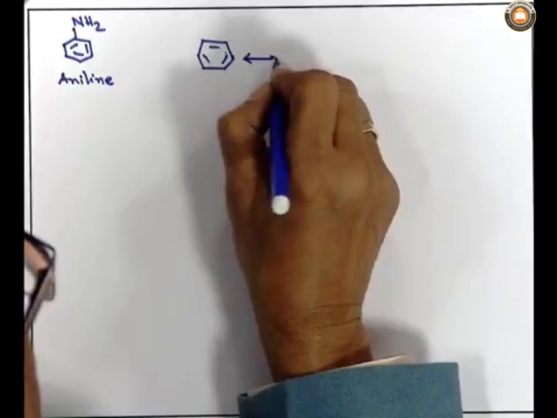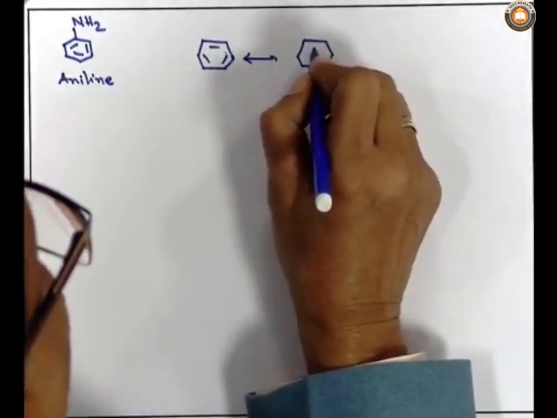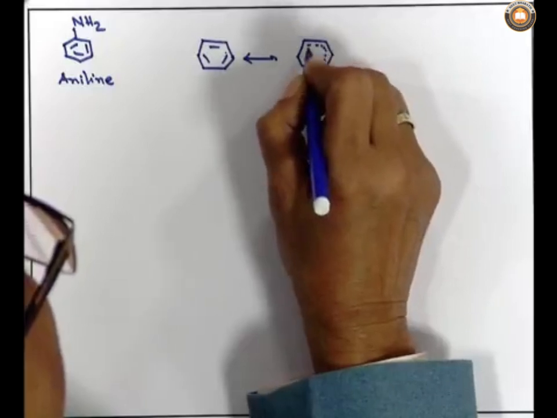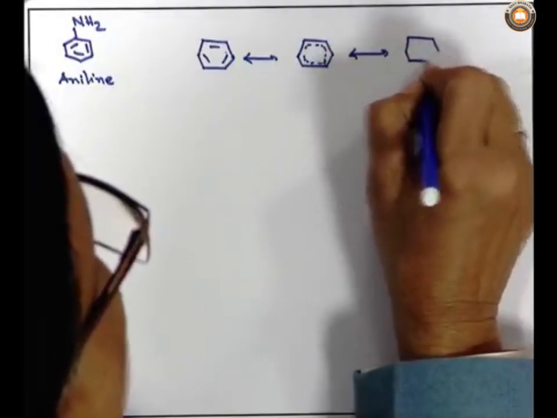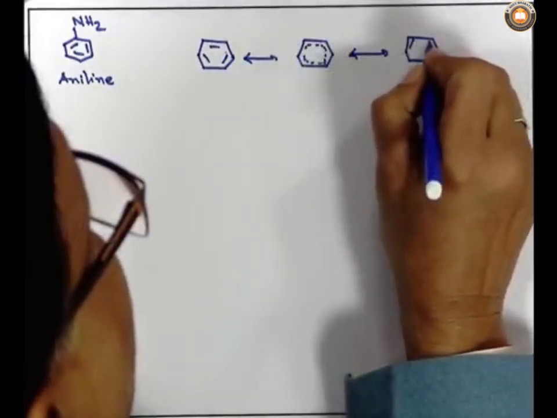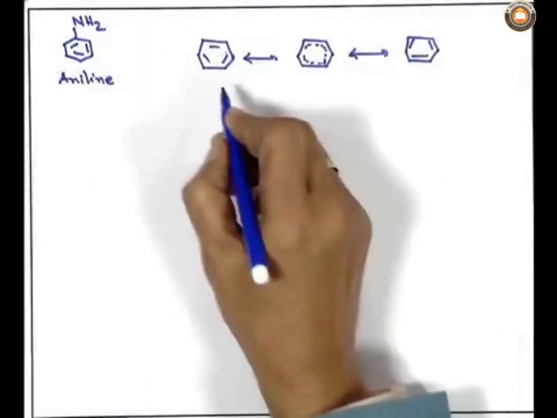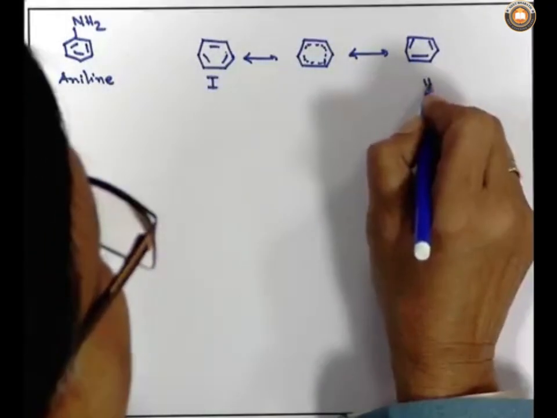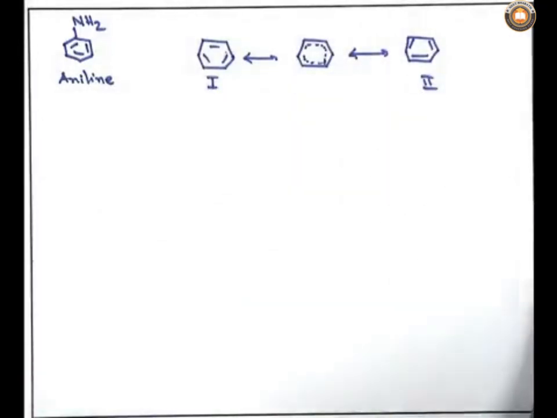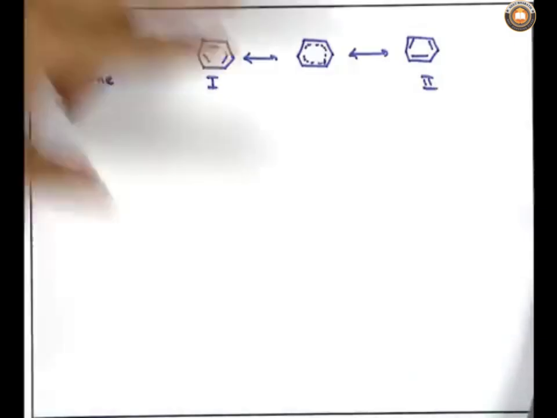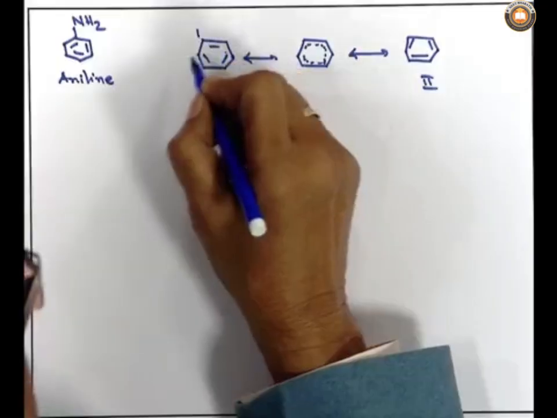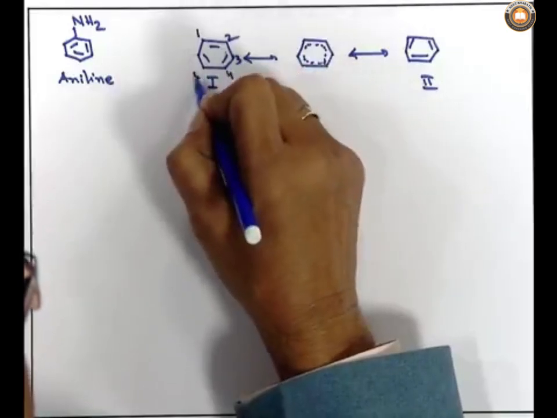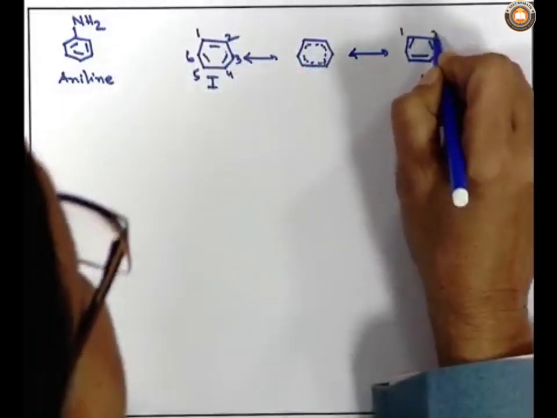benzene ring. We can write it in a better way, not only showing the localized bonds, but putting it in a delocalized fashion like this, and these two are the Kekulé structures, that is structure number 1 and structure number 2. And we know the contribution of the resonating structures towards the resonance hybrid is a very important feature. Let us take this as carbon number 1, this is 2, this is 3, this is 4, this is 5, this is 6, same thing I am writing over here.